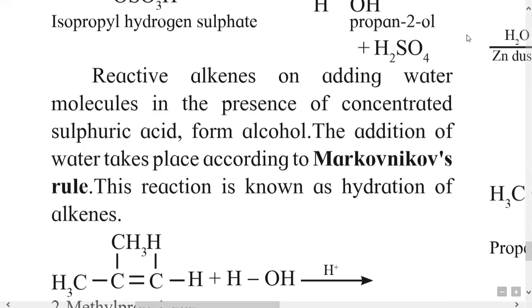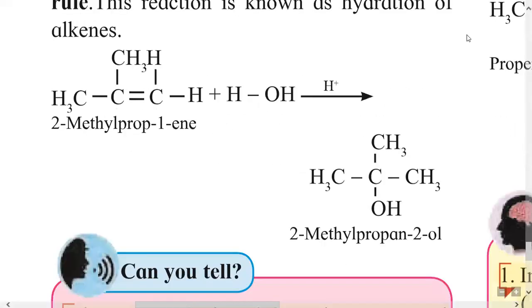The reactive alkenes on adding a water molecule in the presence of concentrated sulfuric acid form alcohol. The addition of water takes place according to Markovnikov rule, and this reaction is known as hydration of alkene. Here the direct reaction is given. It is 2-methylprop-1-ene. This is an unsymmetrical alkene.